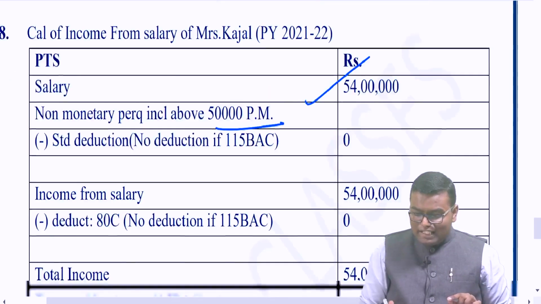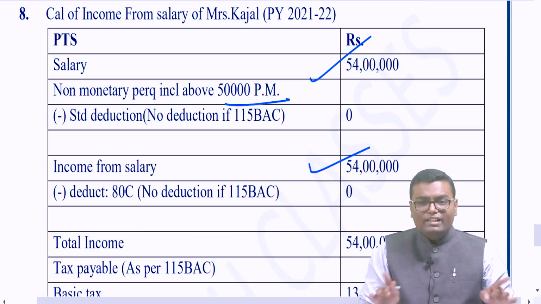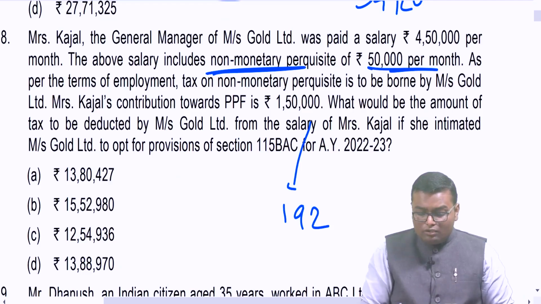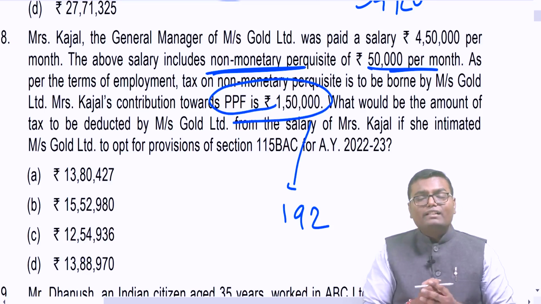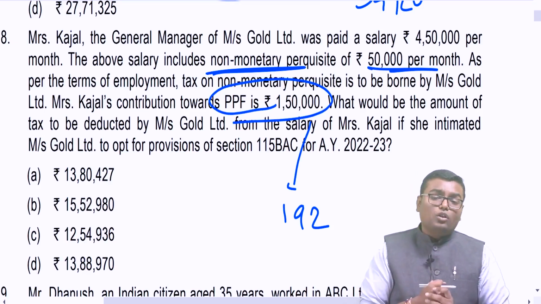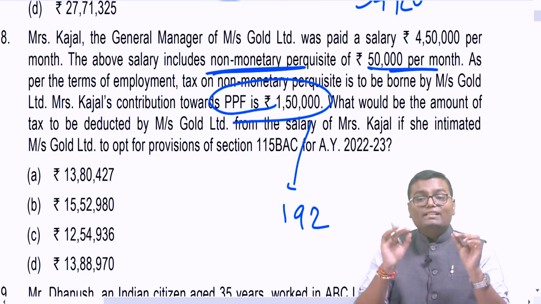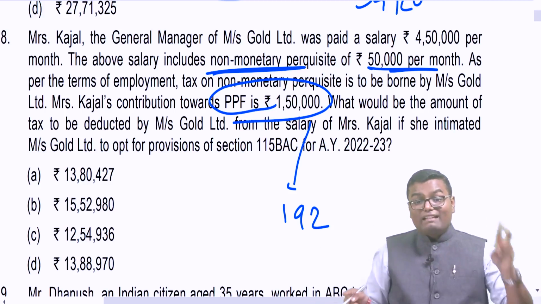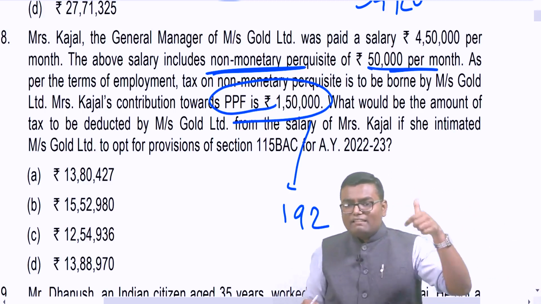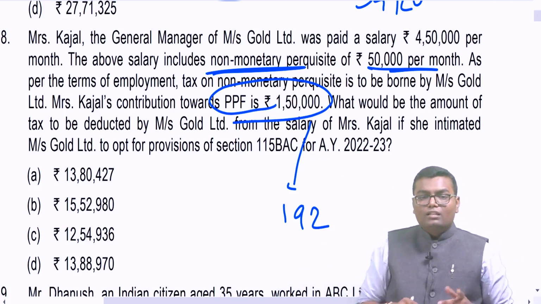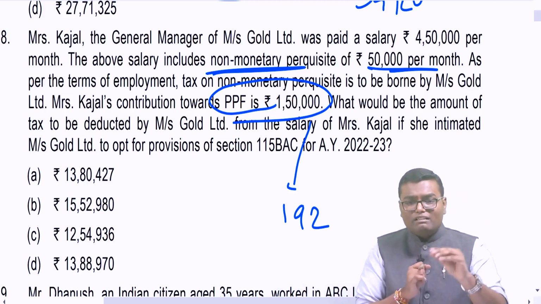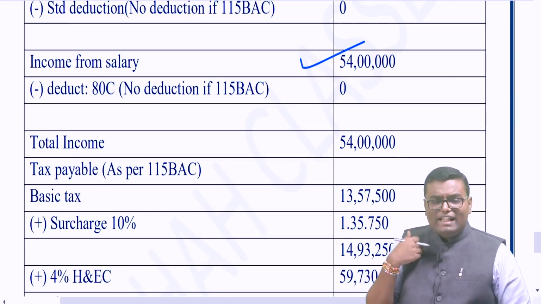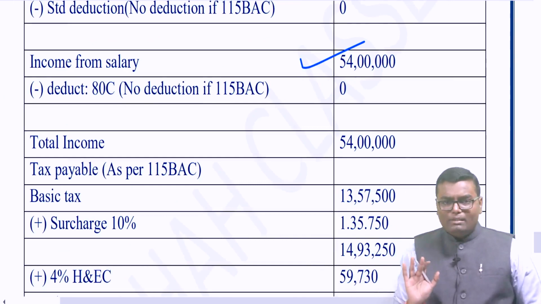So over here the salary 54 lakh, I will get no standard deduction. My income from salary will become 54 lakh. Now contribution of PPF is generally allowed as a deduction in 80C, but if I am following 115BAC, the entire chapter 6A, 80C to 80U cannot be deducted except two sections, 80CCD subsection 2 and 80JJAA. So here I will not get any deduction for this PPF amount of 1,50,000.